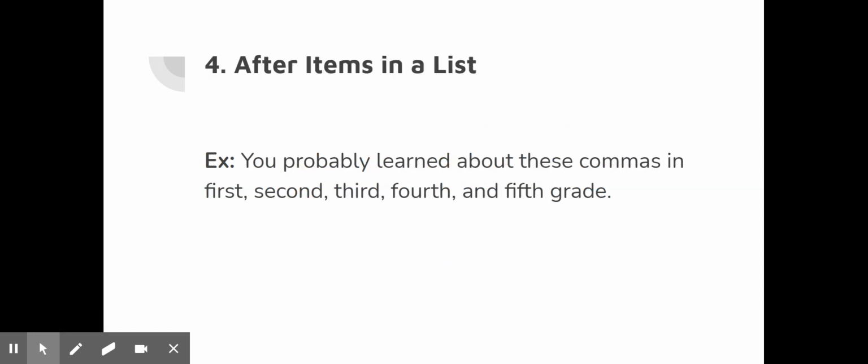Items in a list. I mean, this is the simplest one, right? This is how we first learn about commas, usually. When you list things out, you need commas between each item in the list. I'm going to the store for eggs, comma, milk, comma, bread, comma, and orange juice. Hopefully this doesn't need that much clarification.